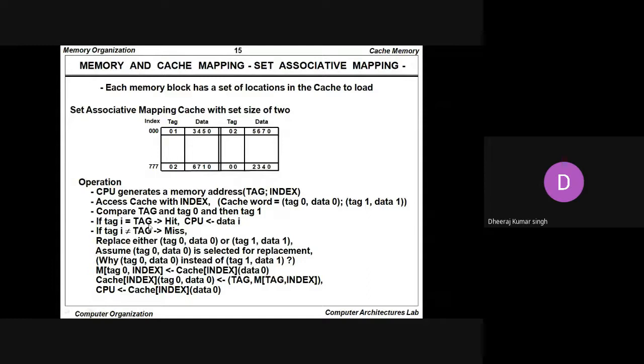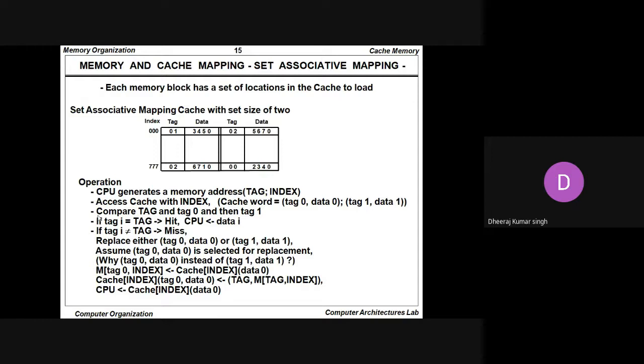If tag i equals tag, it is a hit, and the CPU is assigned the value data i. If tag i is not equal to tag, then it is a miss. So whenever we want to search the data using set associative mapping, if we find the tag, it means the data is available, a hit has occurred, and the data is transferred from data i to the CPU.